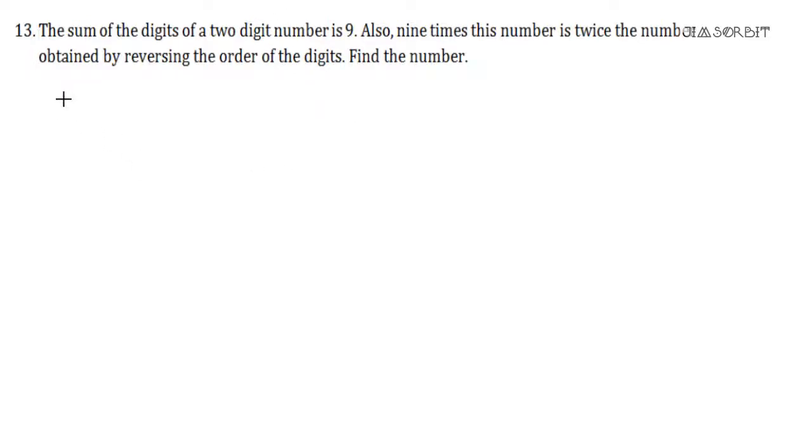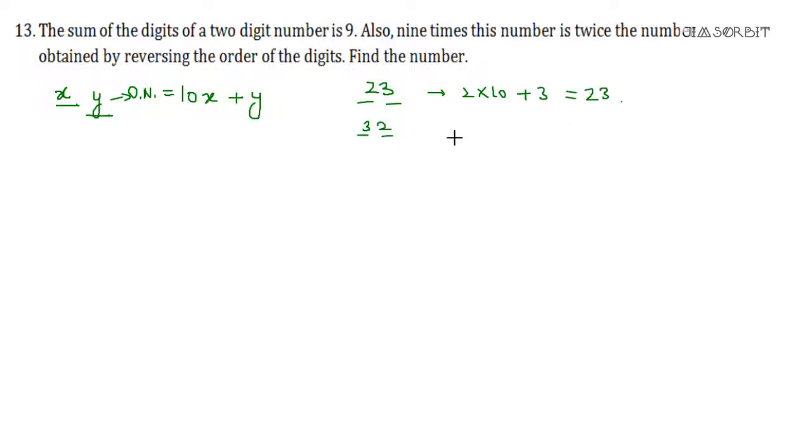I'm just telling you this, that if we have a 2-digit number with digits x and y, mathematically it should be 10x plus y. This is our original number. Like if you have 23, this will be 2 into 10 plus 3, so it will be 23. Similarly, if the digits are reversed, it becomes yx, so it will be 3 into 10 plus 2, which is 32. The reverse number will be 10y plus x. Okay, this is how we write.